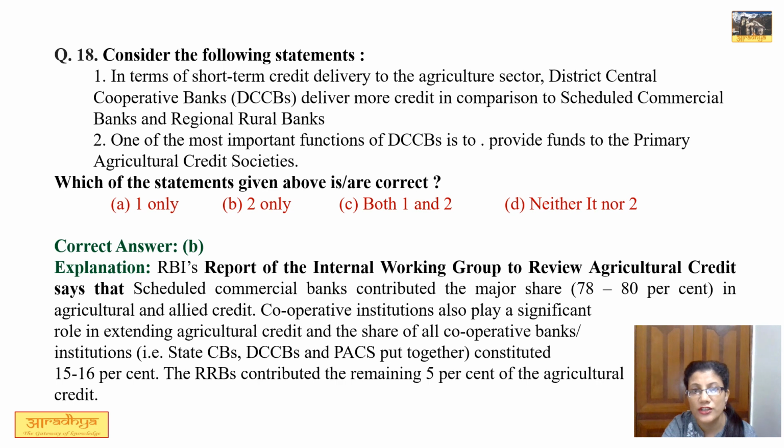Second statement, one of the most important functions of DCCBs is to provide funds to the primary agricultural credit societies. This statement is correct. So correct answer is B.